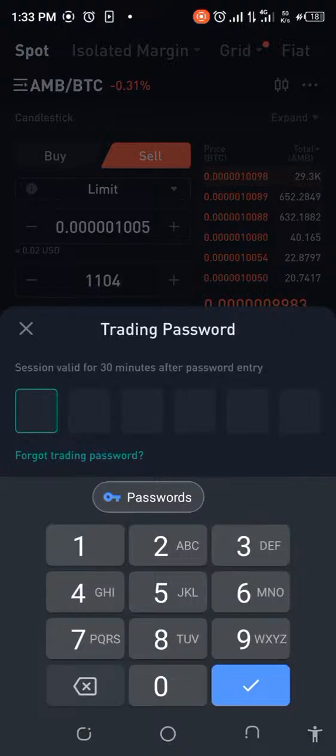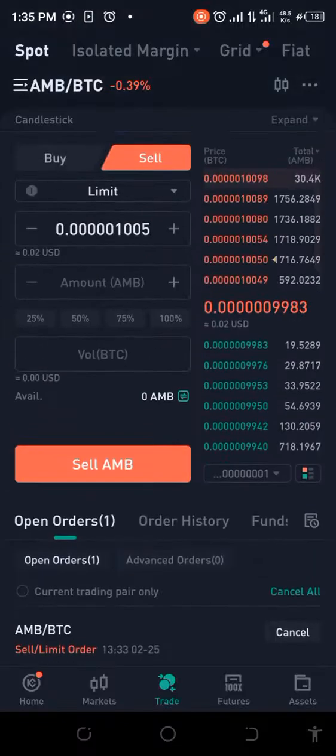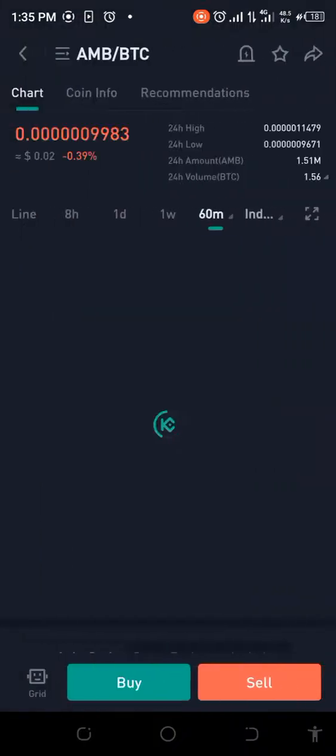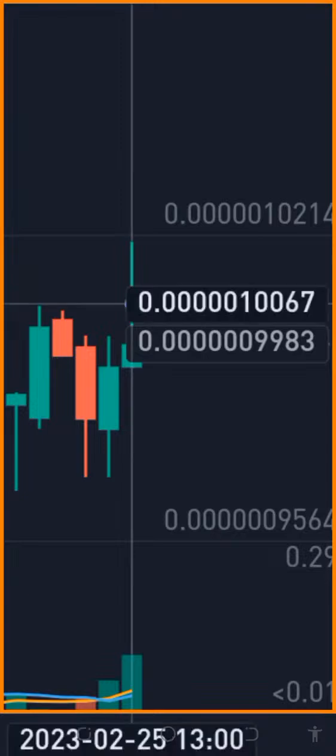See you shortly. Okay, so actually I've placed the order, but I felt I needed to show you the charts so that you could see it very clearly. Now, this is actually the 1 hour chart. And as you can see from here, this is the current price, which is 0.000, that's 6 zeros, and 9983. Just a little while ago, it had even gone up to 0.000010067. So there's a propensity for this to go higher.